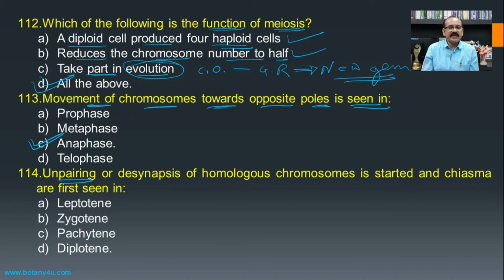Then, unpairing or desynapsis of the homologous chromosomes starts and chiasmata are first seen in. This process, the unpairing and desynapsis as well as the chiasma formation, is carried out in the diplotene.